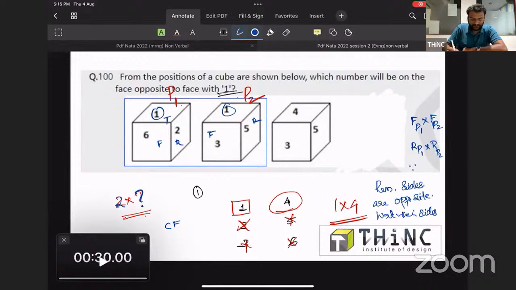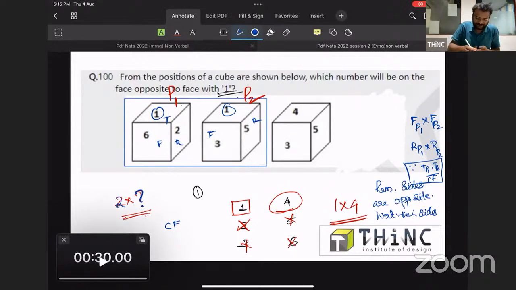because top of position 1 and top of position 2 are the common face. That is why this is like this. If the front of position 1 and front of position 2 are common, then top of position 1 and top of position 2 are opposite. Right of position 1 and right of position 2 are opposite. So the system will be going in this way.